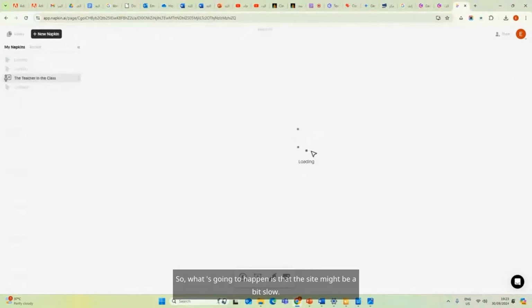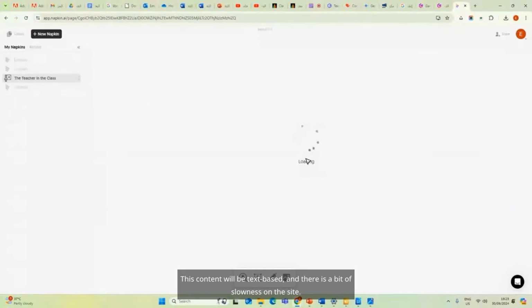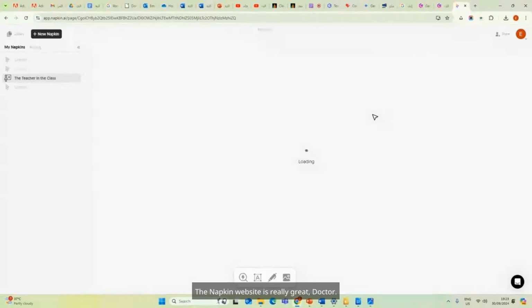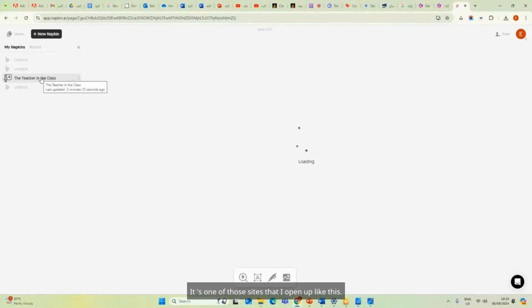So, what's going to happen is that the site might be a bit slow. It will start doing something like this. It's loading. This is the napkin I was working on before. It will generate content for you. This content will be text-based, and there is a bit of slowness on the site. I just wanted to show you that this site has some slowness. The napkin website is really great, Doctor. I really like it a lot, but unfortunately it's a bit slow. I wish I could show you how napkin works. It's one of those sites that I open up like this.